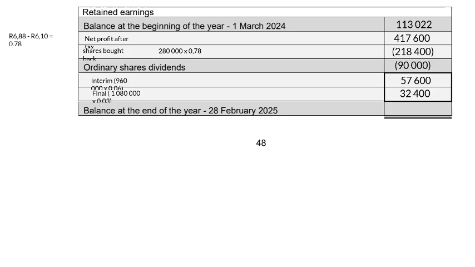So our balance at the end of the year on 28 February 2025 is 222,222 rand. And that is the end of exercise 1.10.